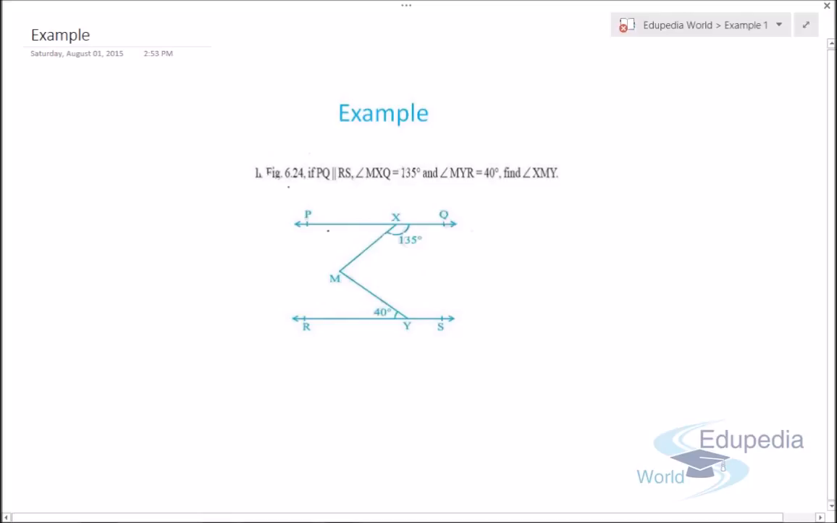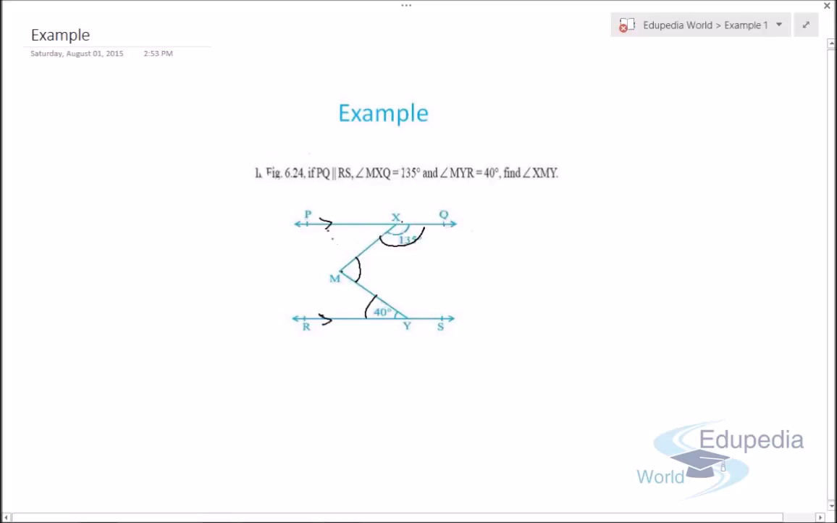The first example is in the figure. PQ is parallel to RS and angle MXQ is 135, so this angle is 135. Angle MYR is 40 degrees, means this is 40 degrees. We have to find angle XMY, means we have to find this angle.